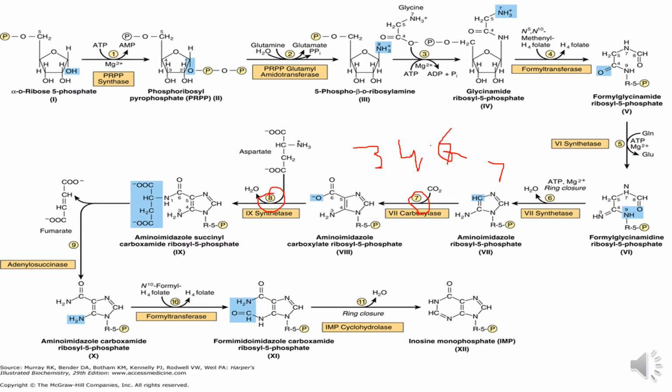Another protein has 2 domains with 2 catalytic sites, 7 and 8. And the third one has 2 catalytic sites, 10 and 11.